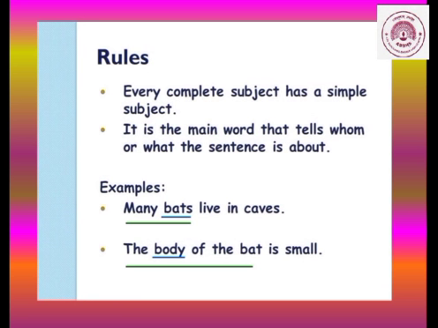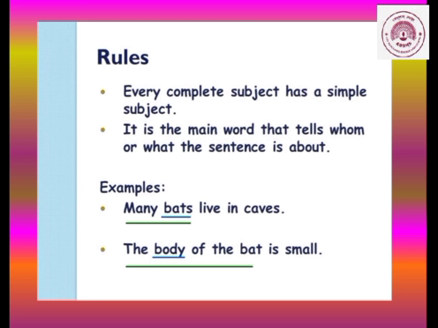Okay. Now what are the rules to find out the complete subject? Every complete subject has a simple subject. It is the main word that tells whom or what the sentence is about. This goes the same for the simple subject. Now see here examples. Many bats live in caves. Now what is the noun here, or what is the subject here? What are we talking about? We are talking about bats. Now before bats is many. So we will say many bats are the subject and live in caves.